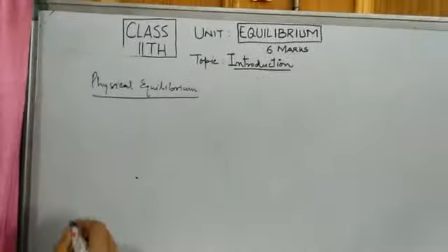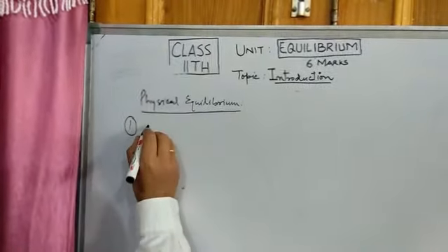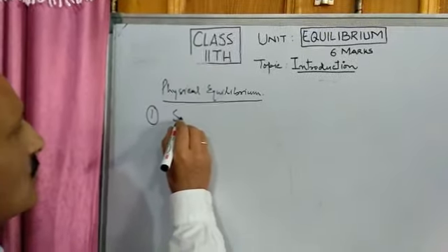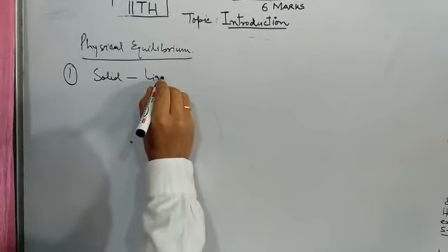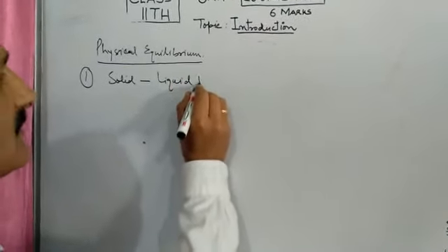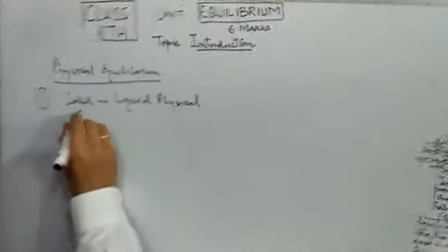Now let me say that solid liquid physical equilibrium. This can be one of the physical equilibria.